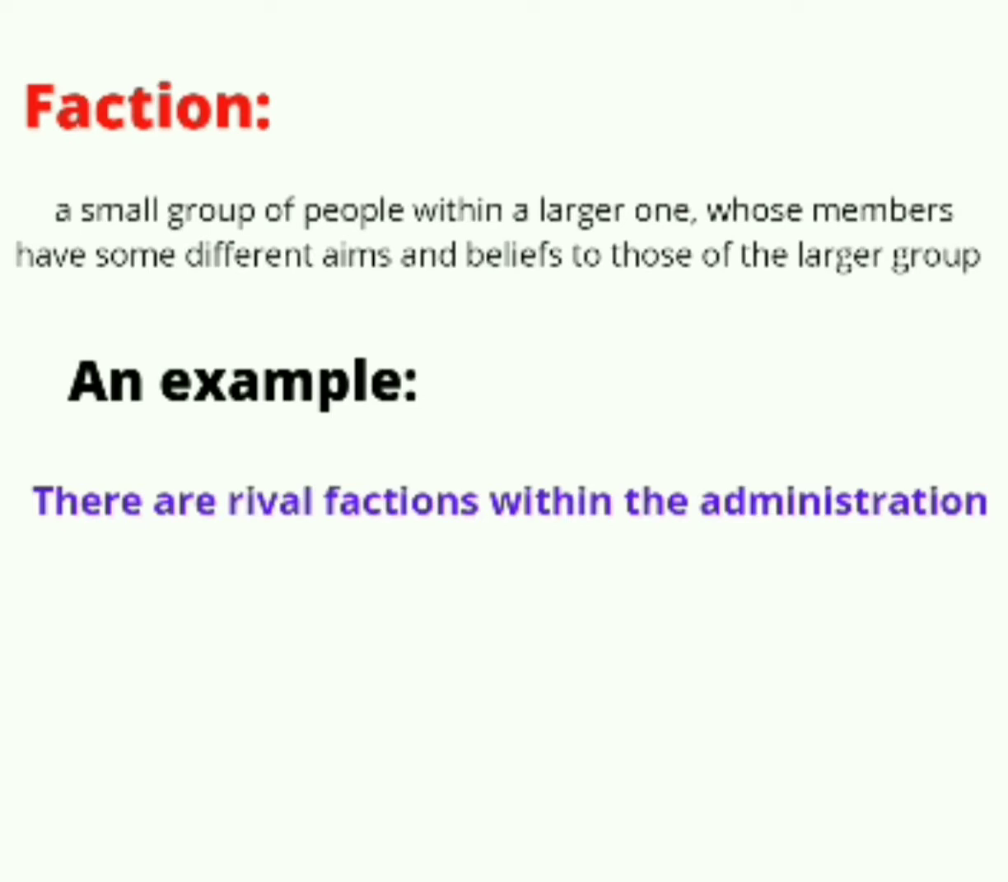Number 4 is faction. Faction is a countable noun defined as a small group of people within a larger one whose members have some different aims and beliefs to those of the larger group. An example, there are rival factions within the administration.